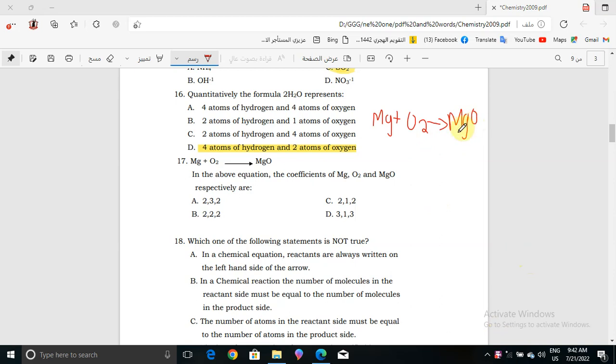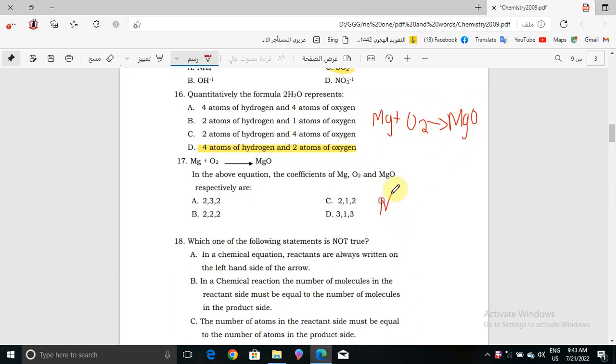Here it has only 1 for magnesium, 1 for oxygen. Here we have 2 for oxygen and 1 for magnesium. So how can we balance it? First of all, magnesium here is 1, right? And here it's 1. So that means magnesium on both sides is balanced.